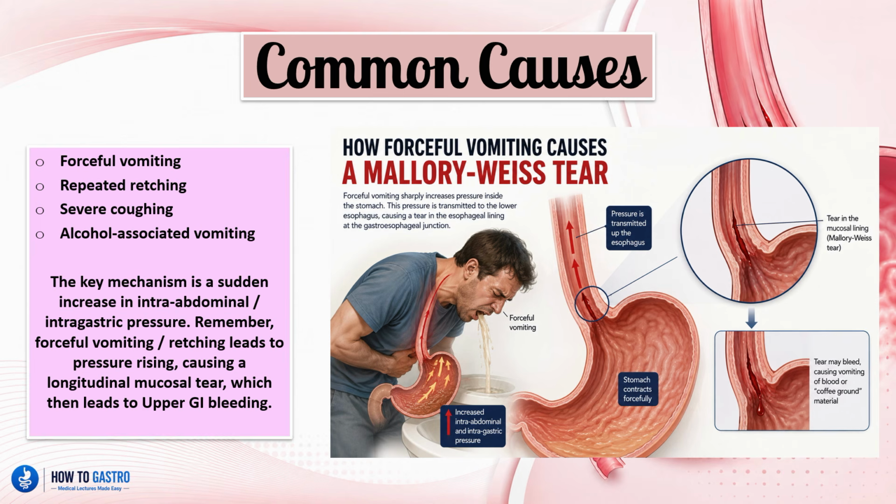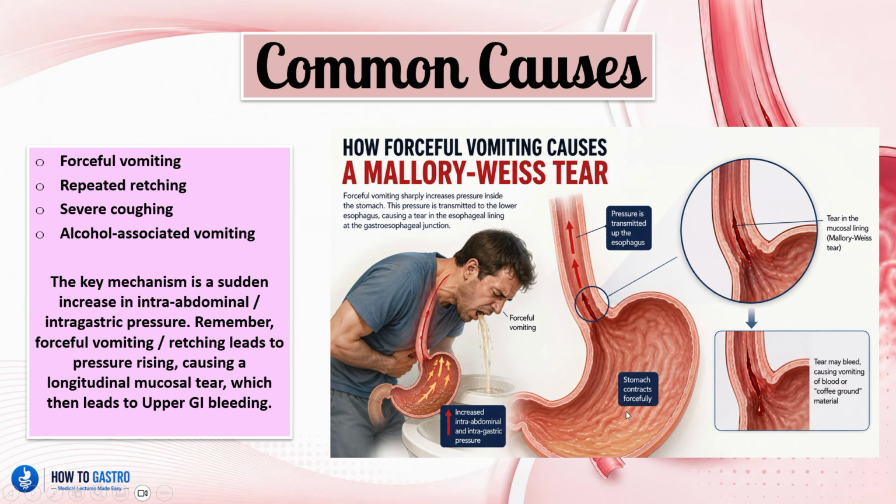So the common causes of Mallory-Weiss syndrome. As we mentioned in the first slide, forceful vomiting or repeated retching or severe coughing or alcohol-associated vomiting can lead to an increased intra-abdominal and intragastric pressure. So there's lots of pressure that forms at this point. Forceful vomiting sharply increases the pressure inside the stomach, and this pressure is transmitted into the lower esophagus, causing a tear in the esophageal lining at the gastroesophageal junction, which is right here.